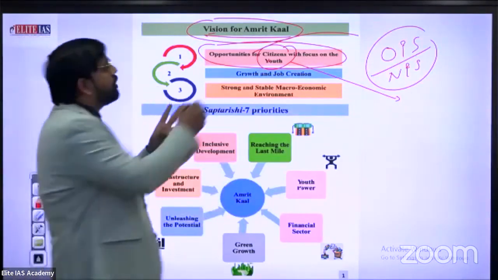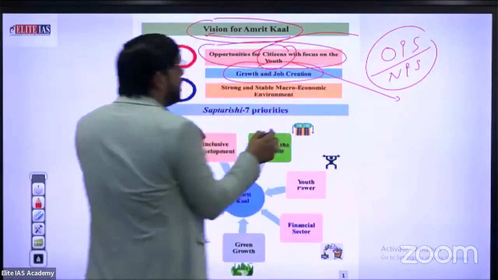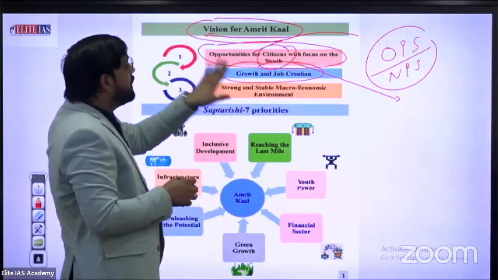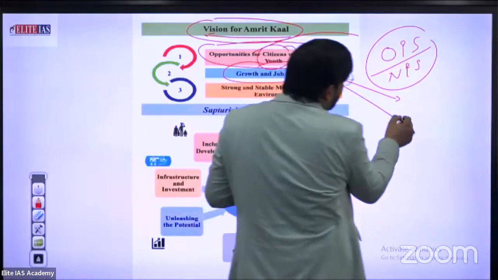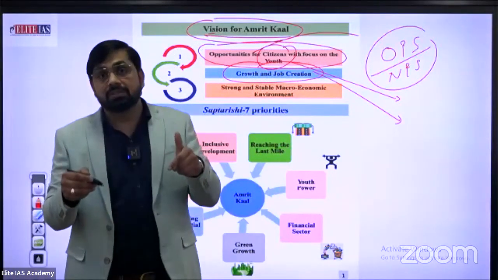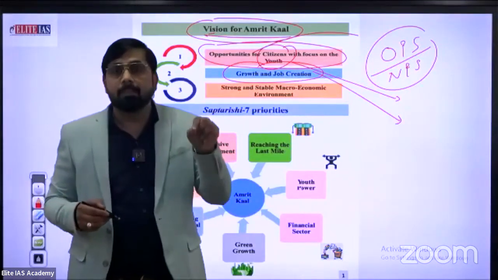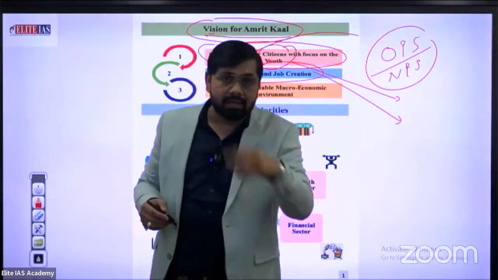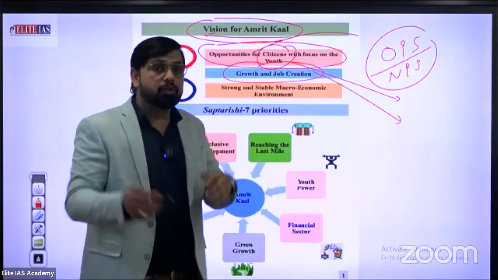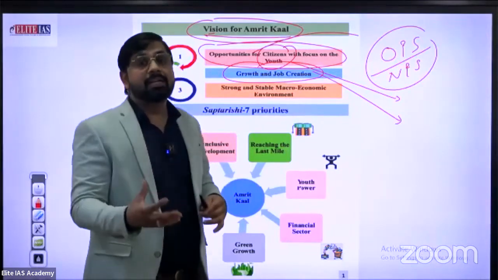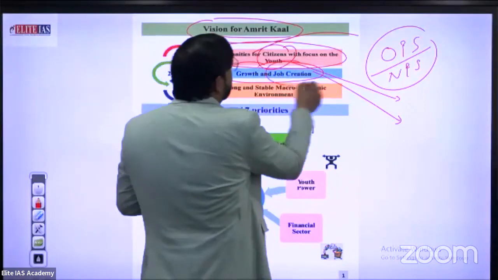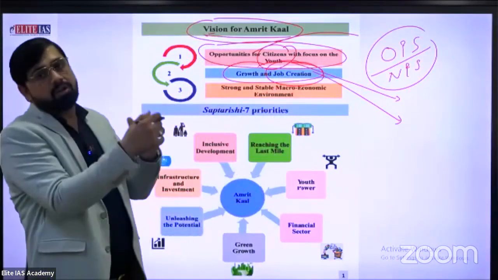Second one is growth and job creation. Why does this line come under the vision for Amrit Kal? Because India, you know very well, has the highest population in the world. Officially announced, India is at present the most populous country. So there is also the problem of unemployment. This is the main responsibility of the government, job creation. So this is the long-term vision of the Indian government.